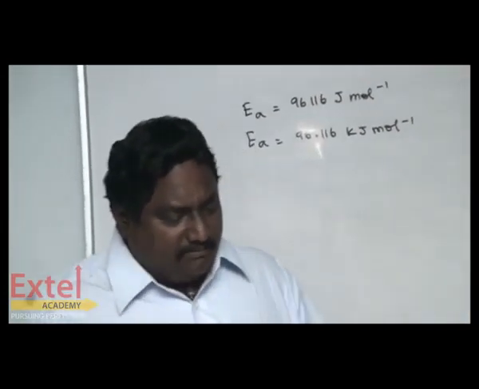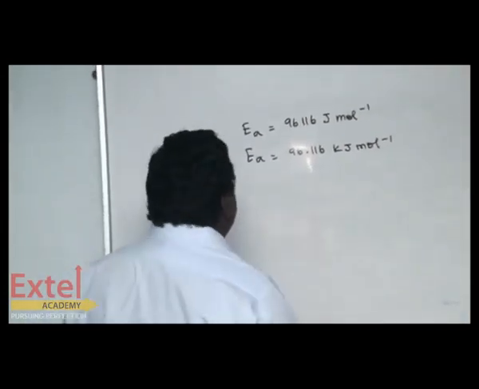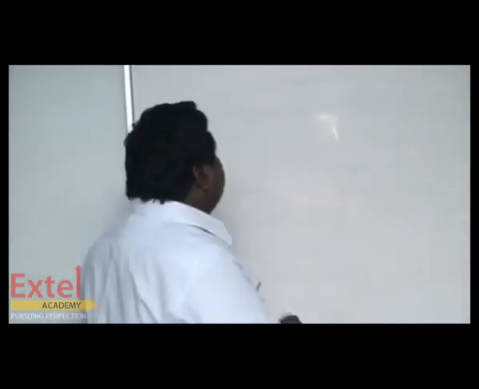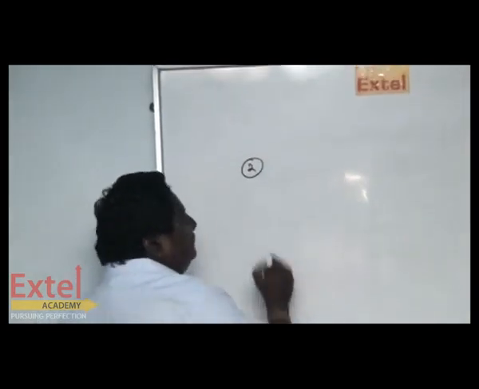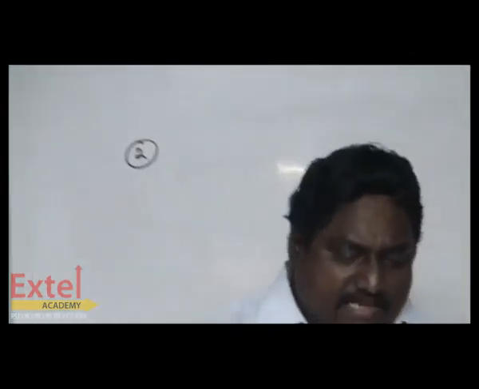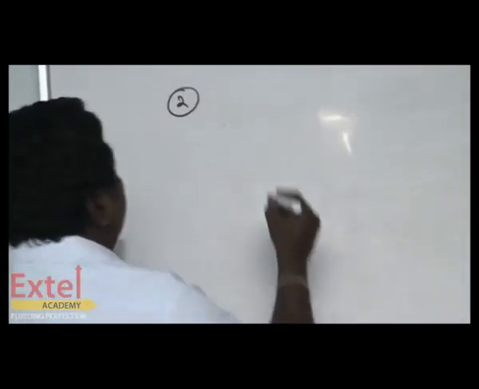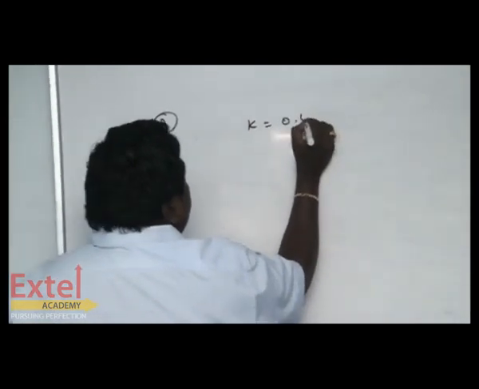Then the second sum. First sum is over. The rate constant of a first order reaction is 0.45 s^-1. The K value is given.